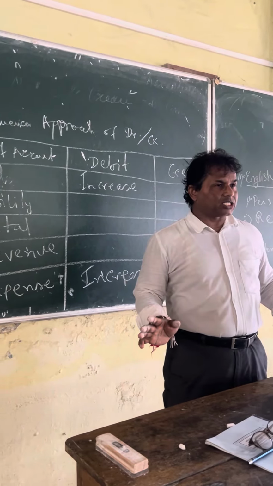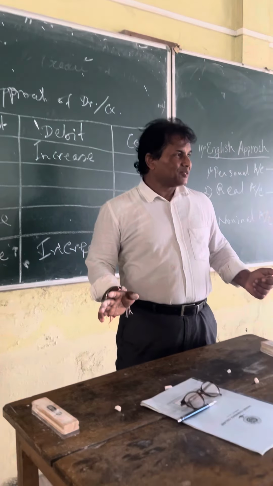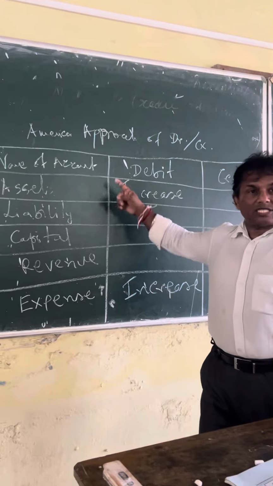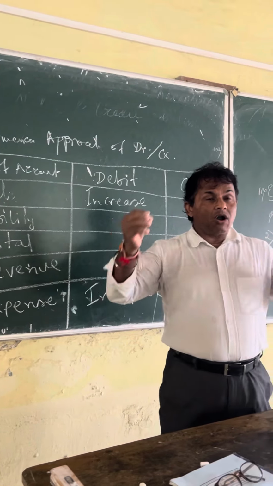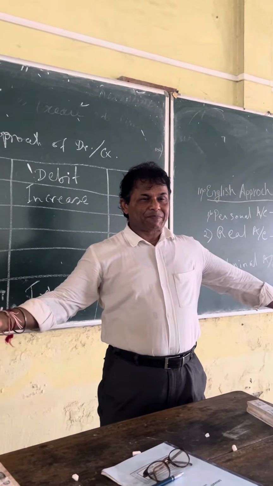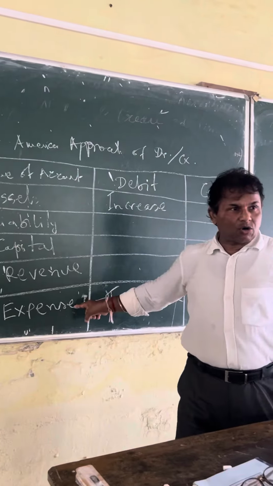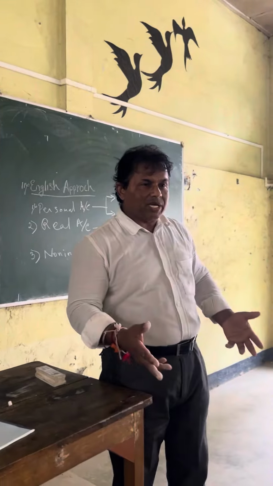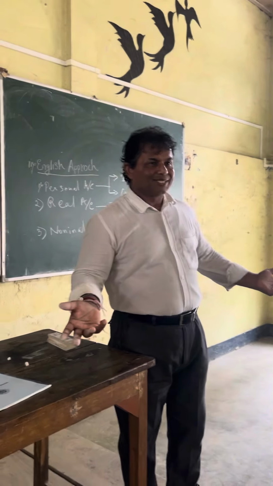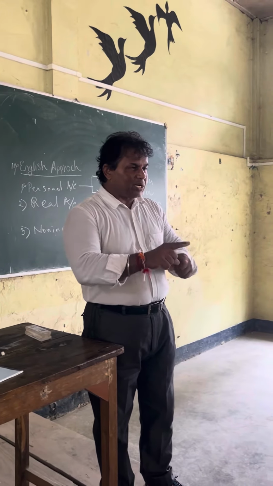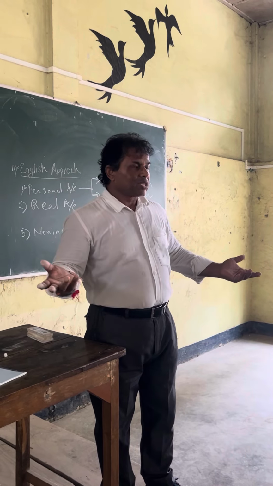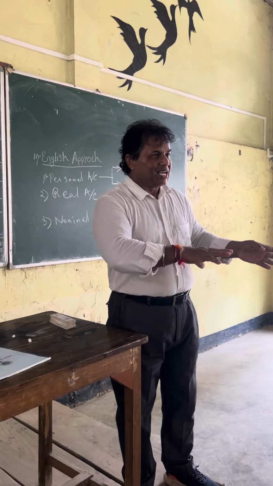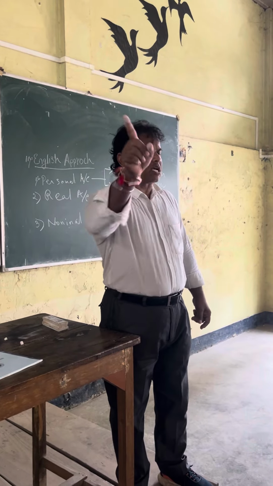Now, everybody learn: asset and expense increase debit, all others are opposite. Asset and expense, only two, you learn only two. Asset and expense increase debit, baki sab ulta. Just remember this sentence and nothing else.